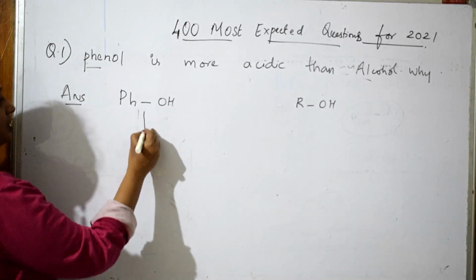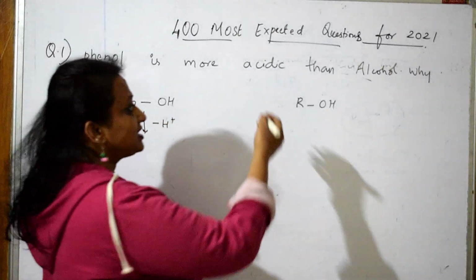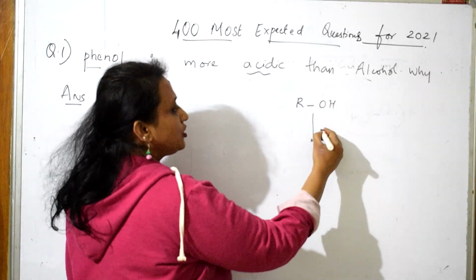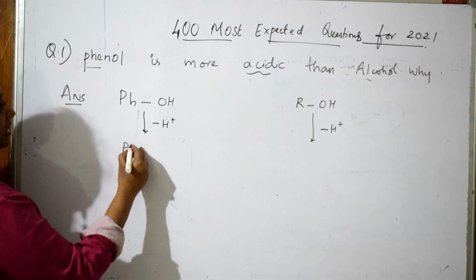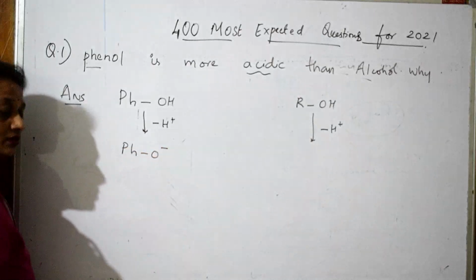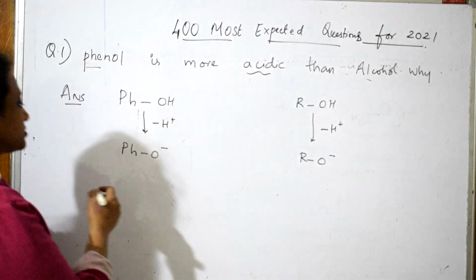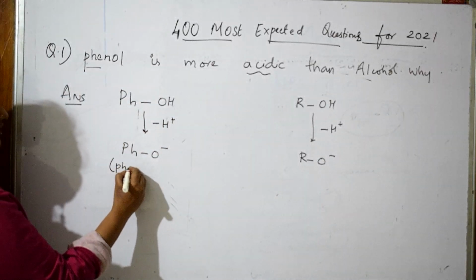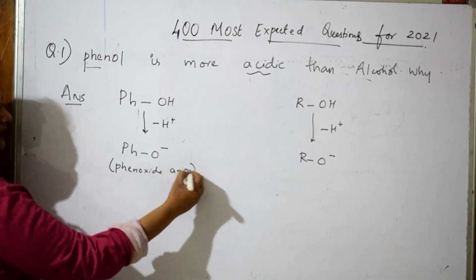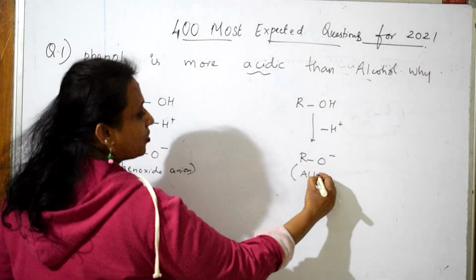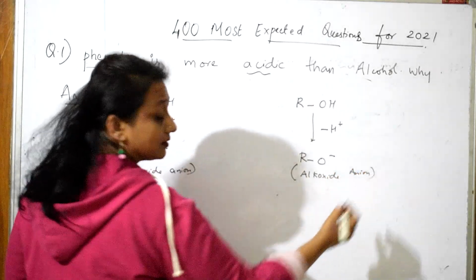Done. In phenol, I am going to take out H plus. Acidic means you have to take out H plus. In R also, you are going to take out H plus. This becomes phenoxide anion. This becomes alkoxide anion. Okay, done.